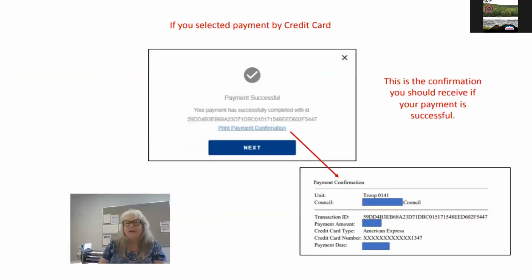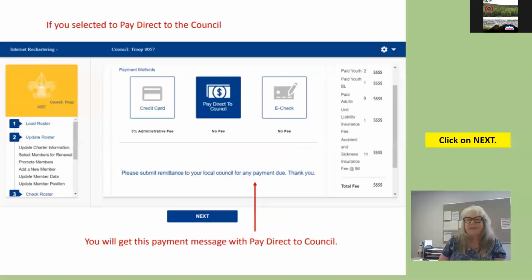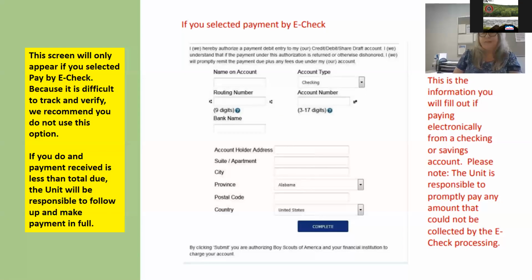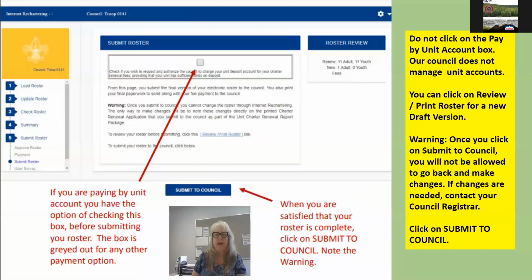If you paid by credit card, this is what you'll see. If you selected Pay Direct to Council, click Next. If you selected e-check, it will bring up the screen and you'll need to fill in all the information and click on Complete. On this screen, it does give an option to click on a box if you're going to pay by unit account. We at Twin Rivers Council do not have unit accounts, so you cannot select this box.